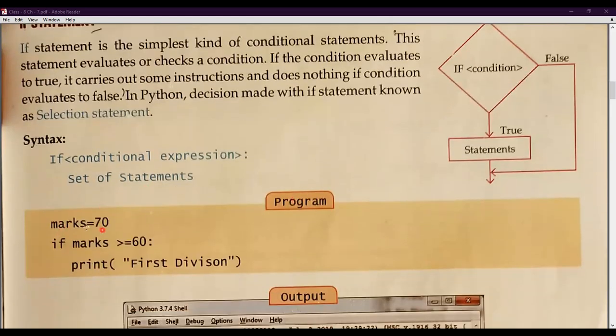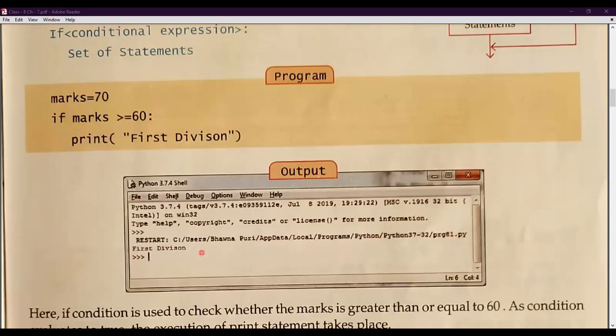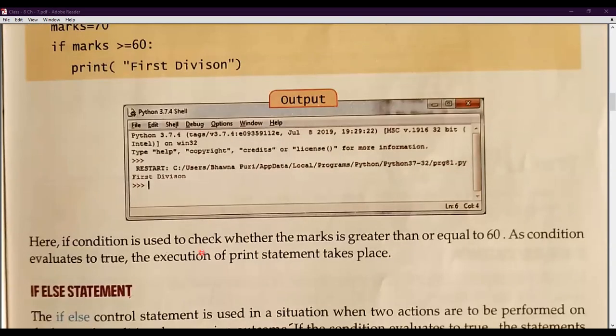Supposingly we have created a marks variable in which we have assigned 70, and we are giving a condition with the help of the if statement: marks is greater than or equal to 60. If yes, you can see that it's satisfying the condition, so it will print first division, otherwise it will not. So here, the if condition is used to check whether the marks are greater than or equal to 60, then the condition will be evaluated to true. And if it evaluates to true, then it will run the statement. But if it is not satisfying the condition, then it is not doing anything.